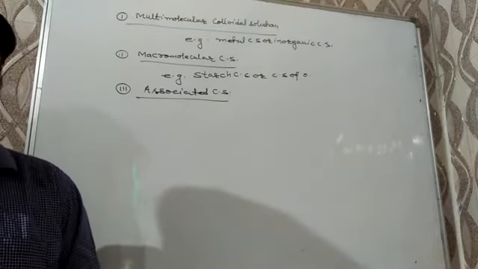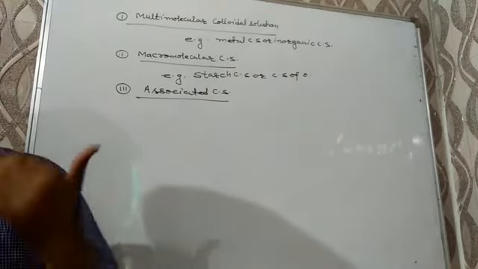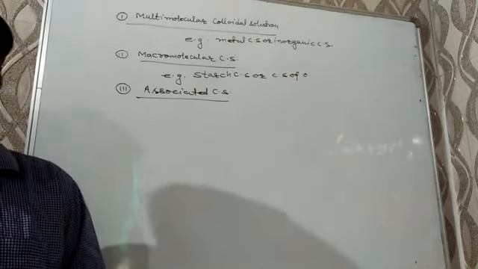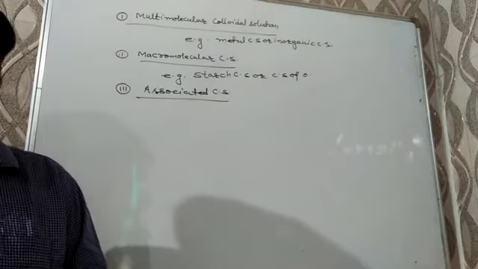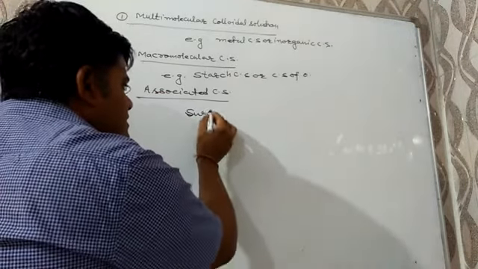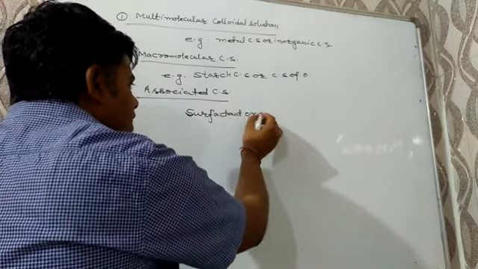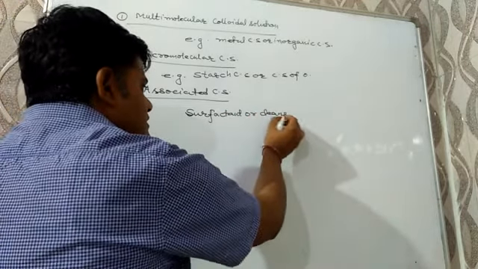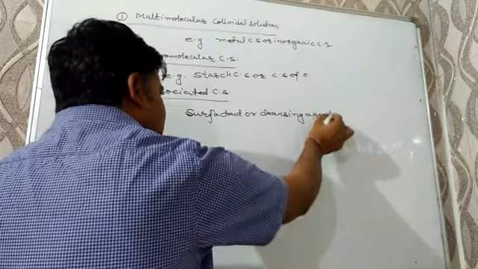An example of it are surfactants or cleansing agents like soaps and detergents.